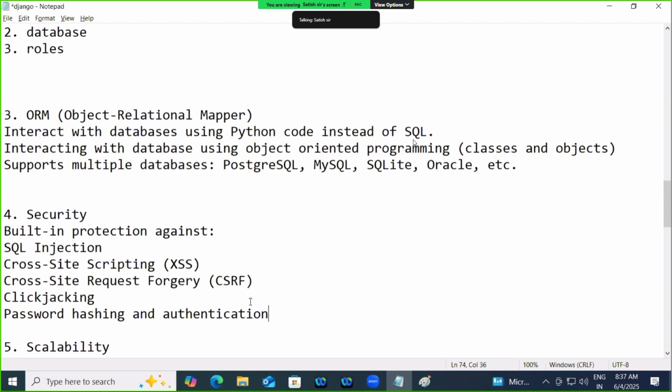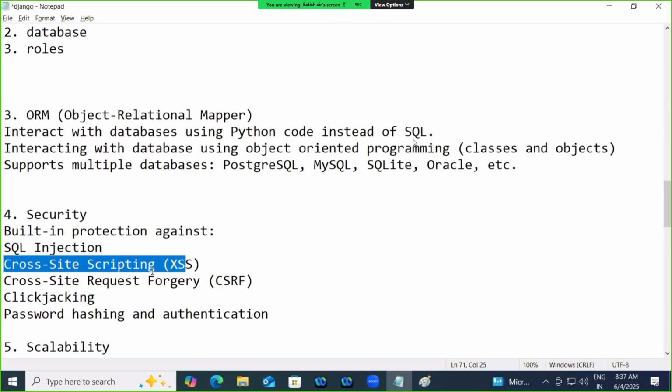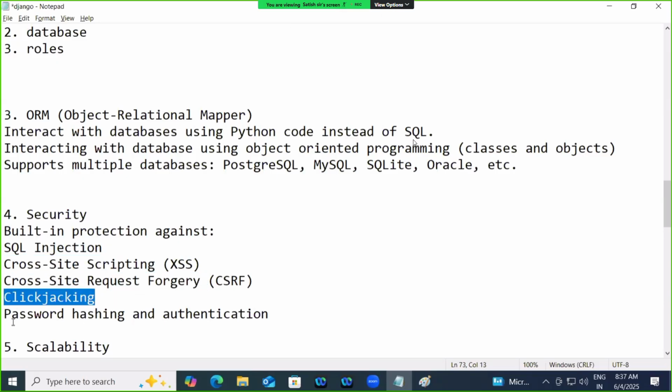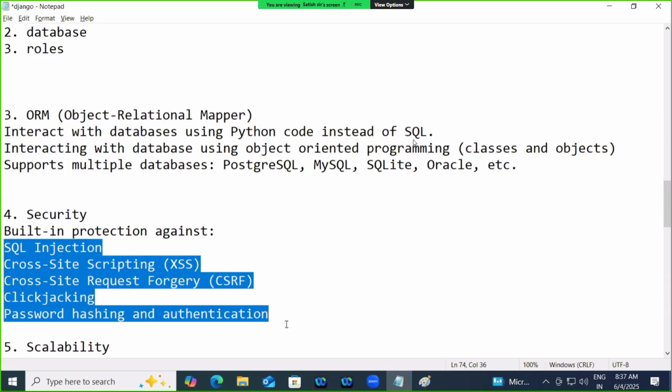This can be avoided in Django by using some built-in libraries, by which you can avoid SQL injection, cross-site scripting, cross-site request forgery, clickjacking, password hashing and authentication. These are hacking techniques.